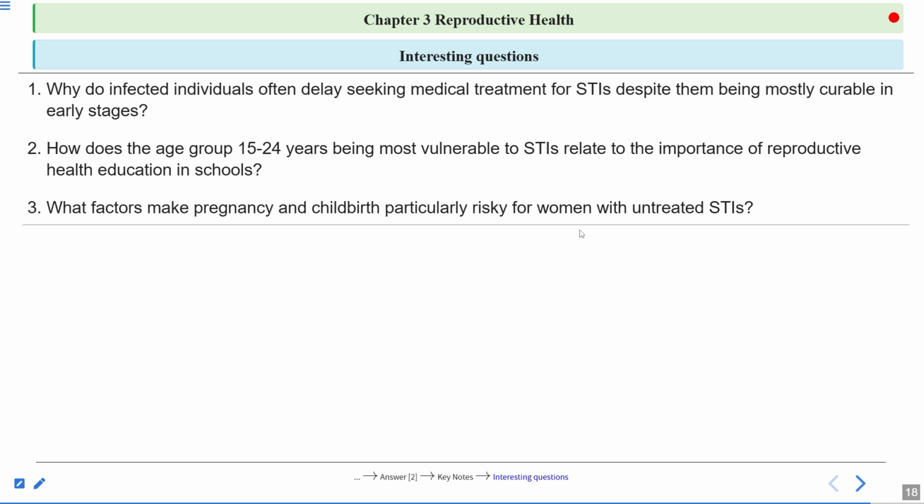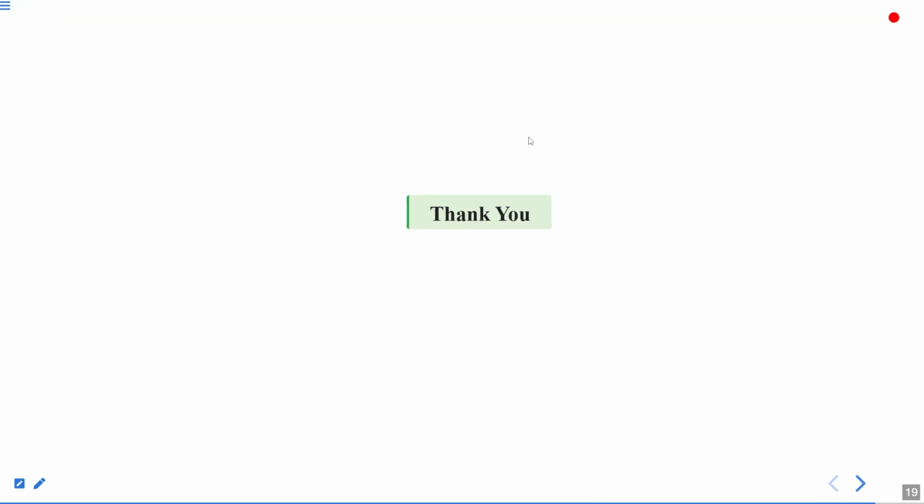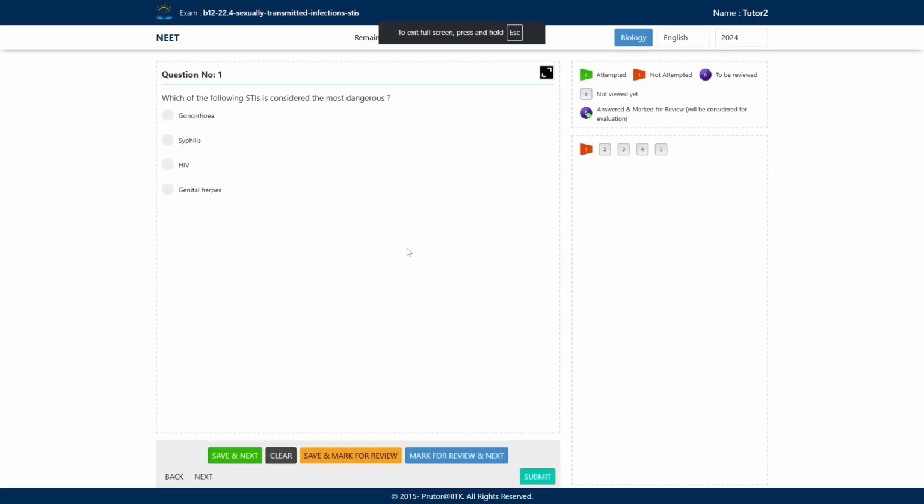So we have discussed the theory now. Clear? Now let's discuss the DPP, which is related to this topic. Let's start with the DPP now. Here is the first question: which of the following STIs is considered the most dangerous? So what are the options? Gonorrhea, syphilis, option C is HIV, option D genital herpes. What will be the answer to this question?